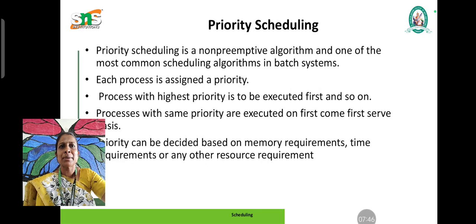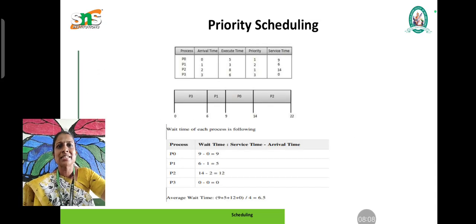Next is priority scheduling. Priority scheduling is a non-preemptive algorithm which is used in batch systems. Every process is given a priority, and based upon the priority the jobs are executed. Processes with the same priority are executed on an FCFS basis. We will see an example for this.